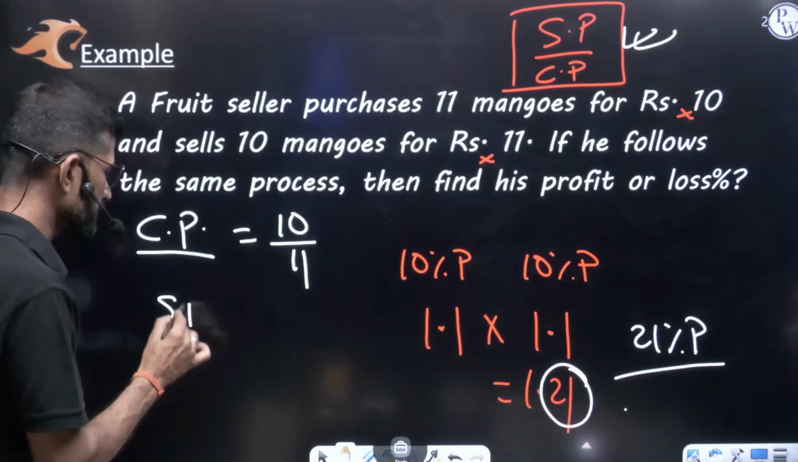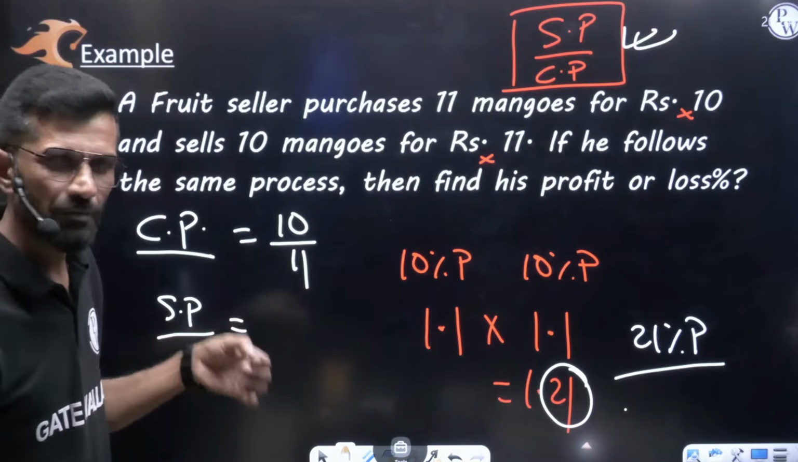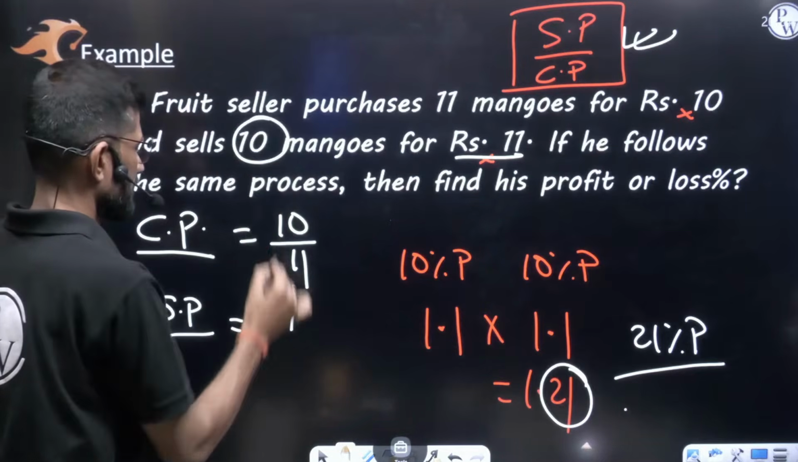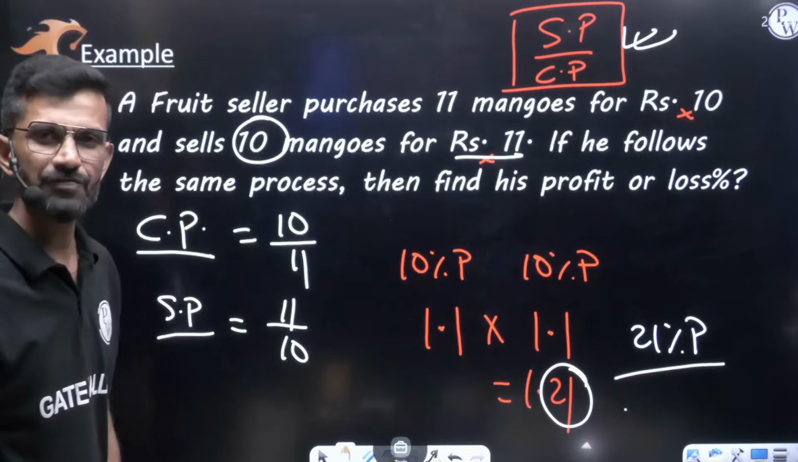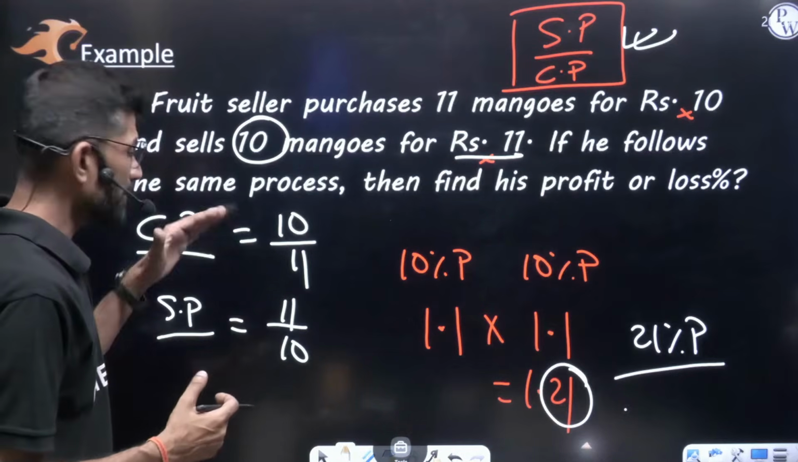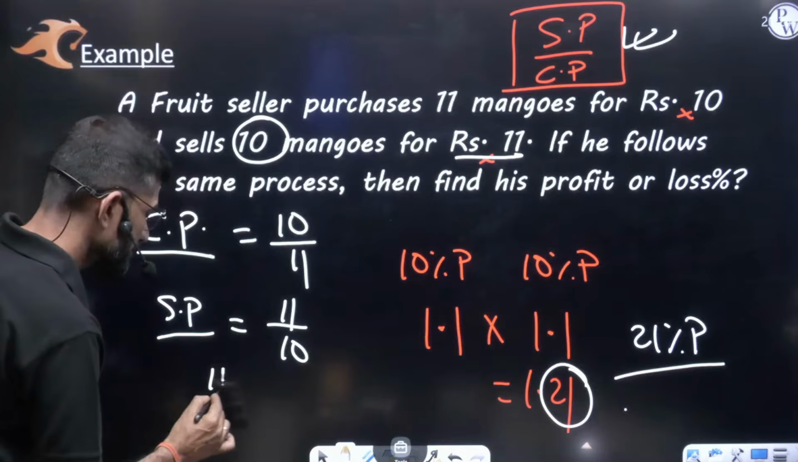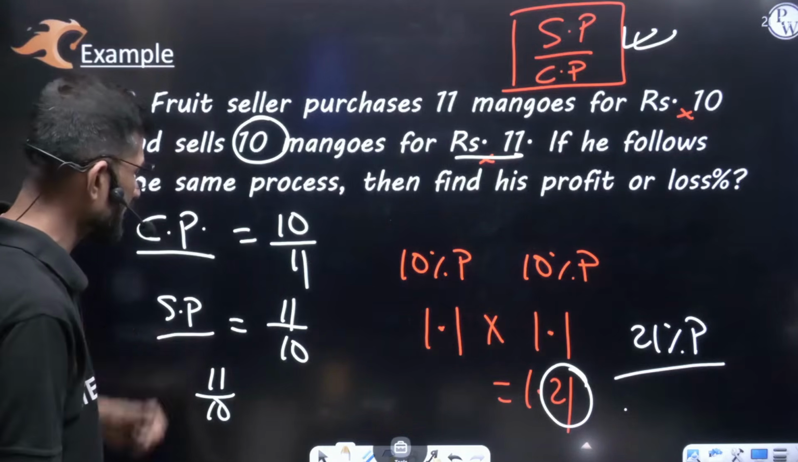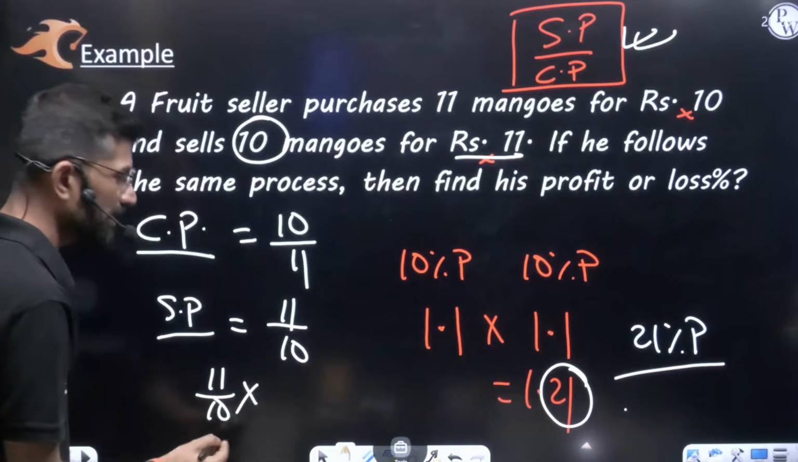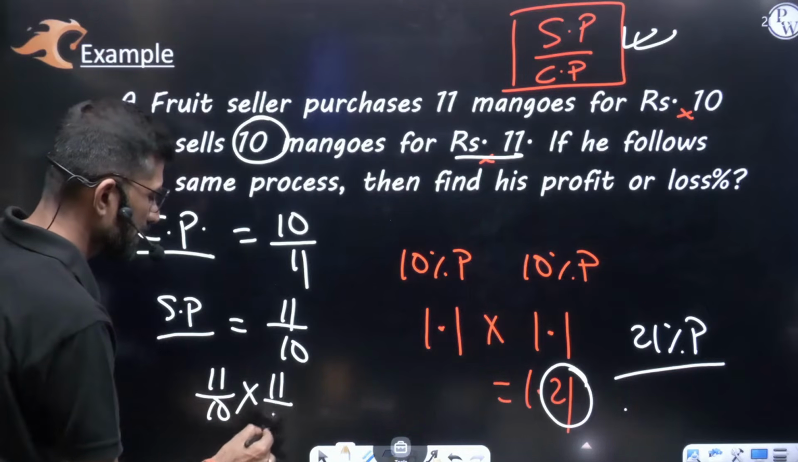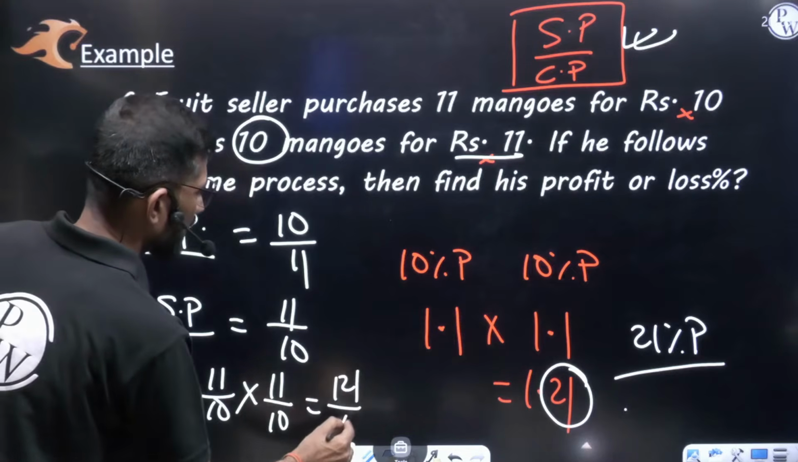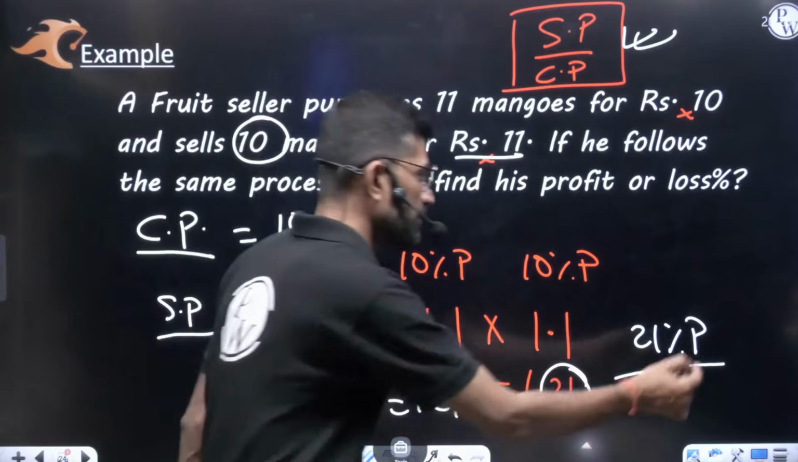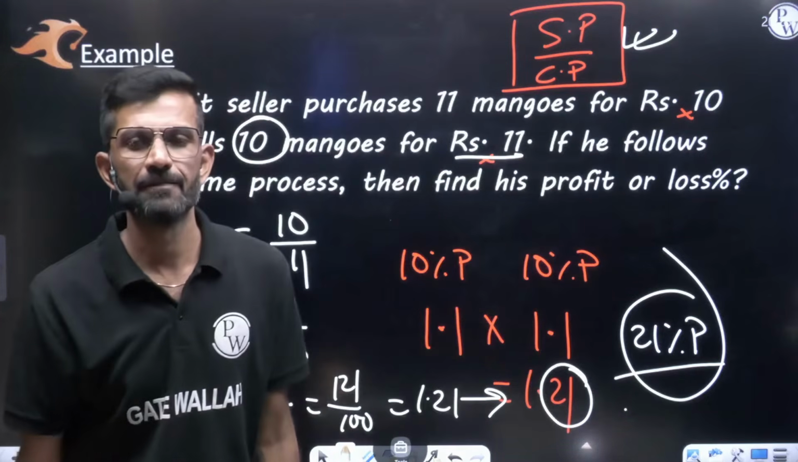Let's say the selling price of each mango. How much money is he taking from the customer? 11 rupees. And how many products is he giving? 10 products. So this is the selling price of each mango. What I said, write selling price by cost price. So selling price 11 by 10 divided by cost price 10 by 11. Division if you change into multiplication, reciprocal for this, it becomes 11 by 10, which is equal to 121 by 100, which is equal to 1.21, because it is more than 1. So profit, how much more than 1? 0.21 more means 21% profit.